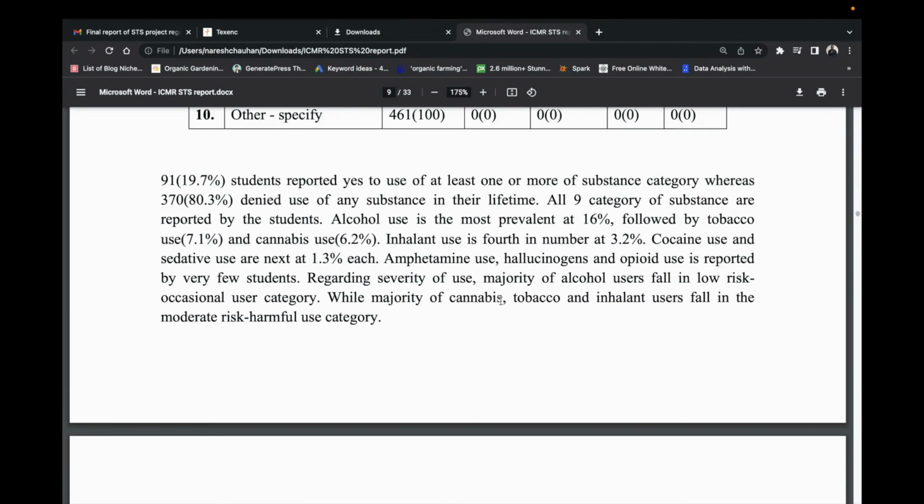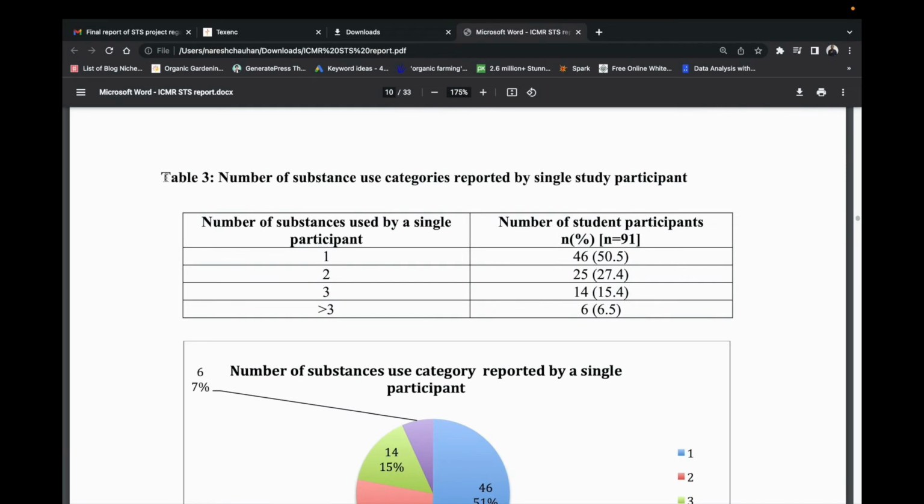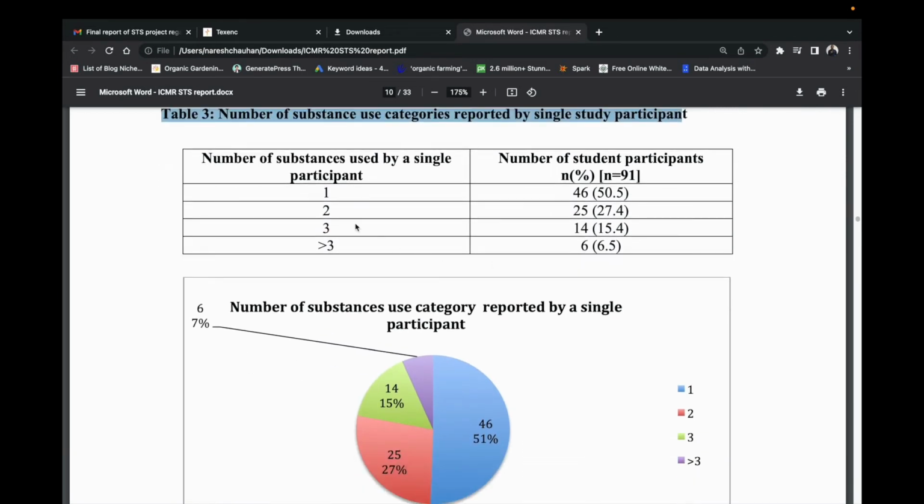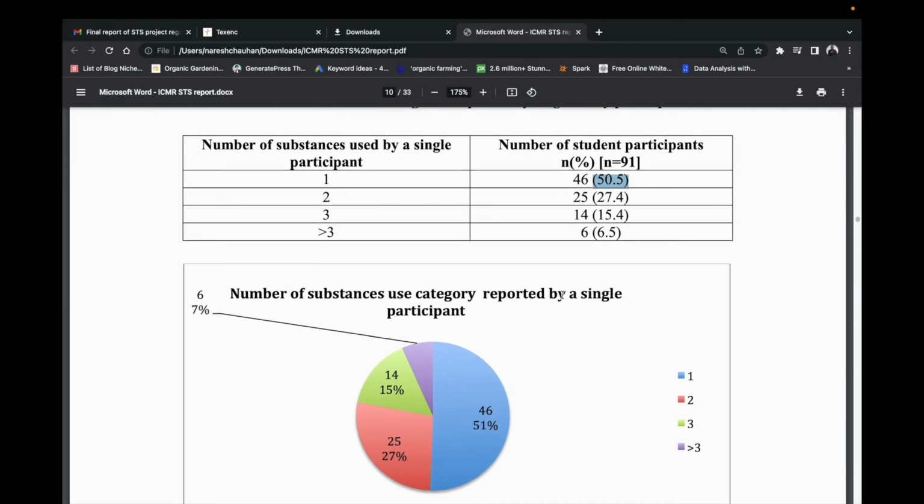Then Table 3 is the number of substance use categories reported by a single study participant. Number of student participants is 91, with the number of substances used by a single participant being 1 to more than 3. So 46 people, that is around 50%, are having only one substance. But 6.5% also reported using more than 3 kinds of substances.